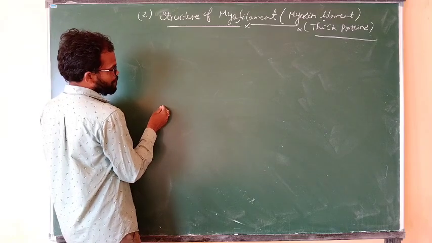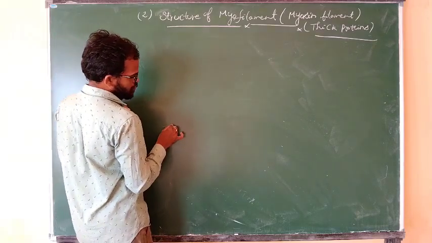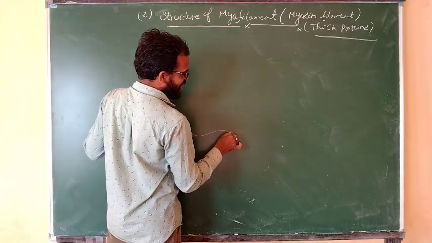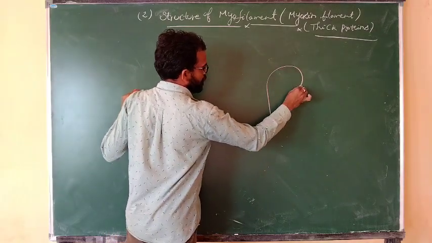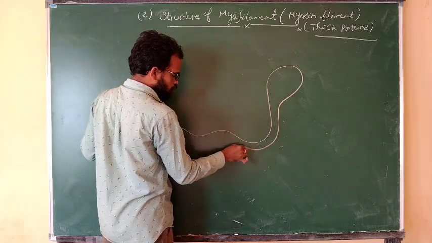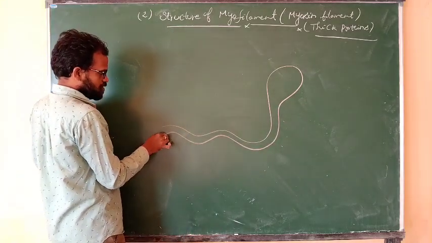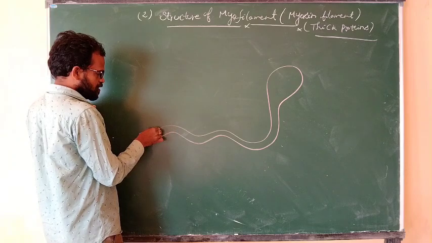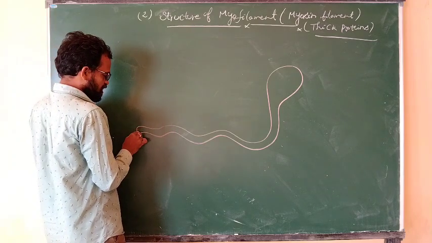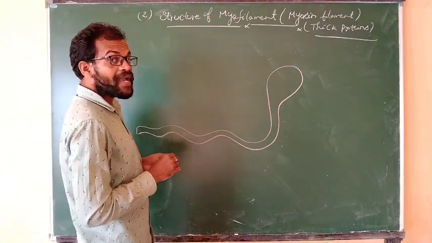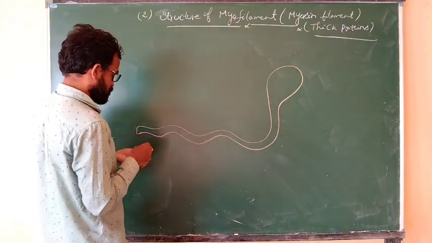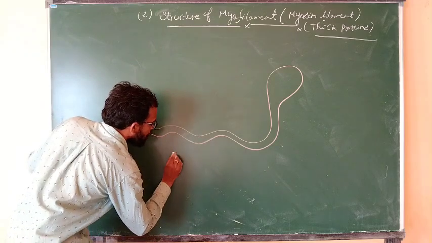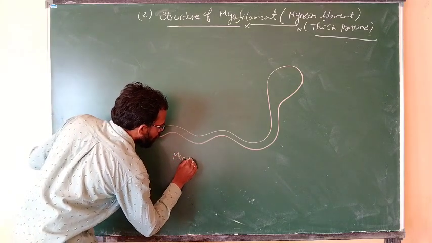The myosin always looks like a snake. The single myosin indicates a meromyosin. What is a monomer of the myosin?